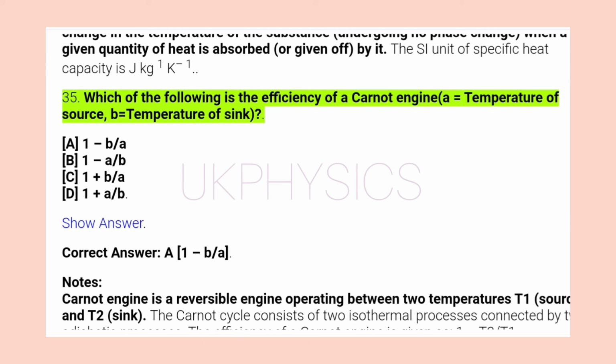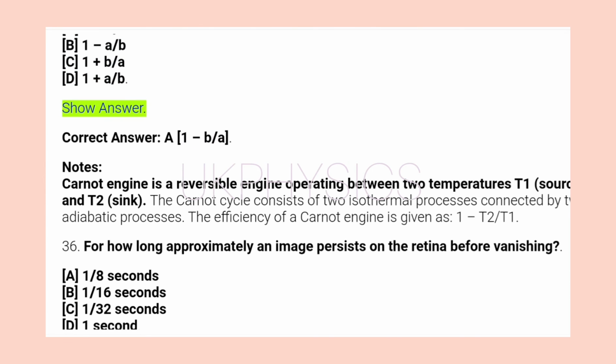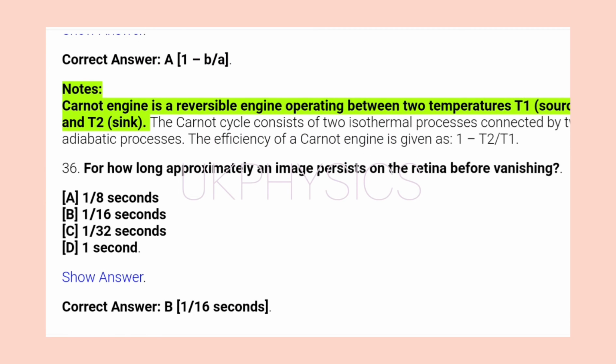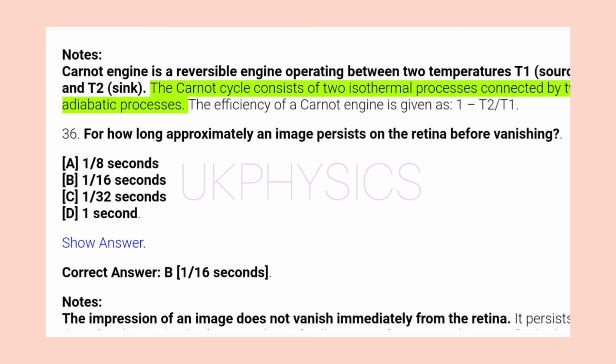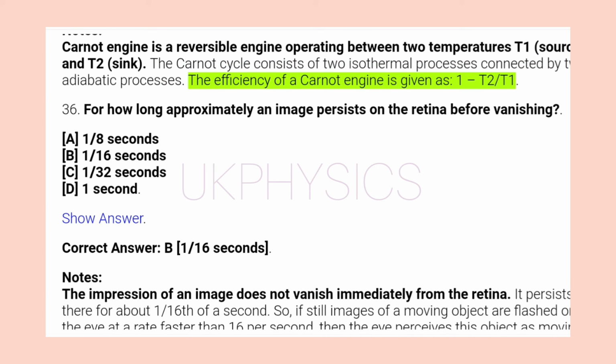35. Which of the following is the efficiency of a Carnot engine? A equals temperature of source, B equals temperature of sink. A. 1 - B/A, B. A/B, C. 1 + B/A, D. 1 + A/B. Show answer. Correct answer, A. 1 - B/A. Notes: Carnot engine is a reversible engine operating between two temperatures T1 source and T2 sink. The Carnot cycle consists of two isothermal processes connected by two adiabatic processes. The efficiency of a Carnot engine is given as 1 - T2/T1.